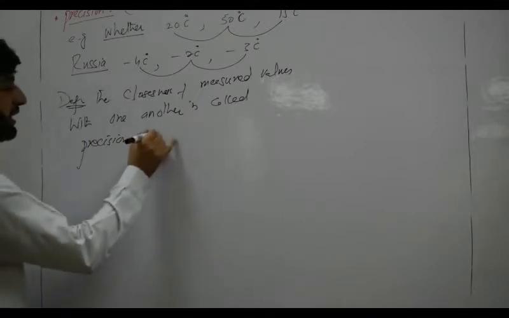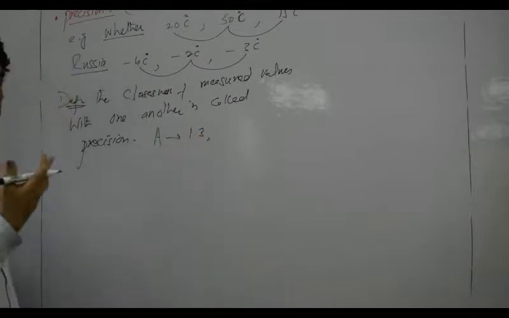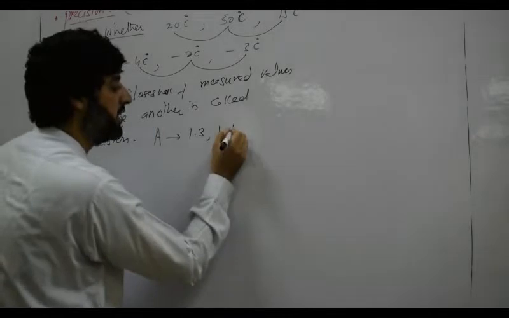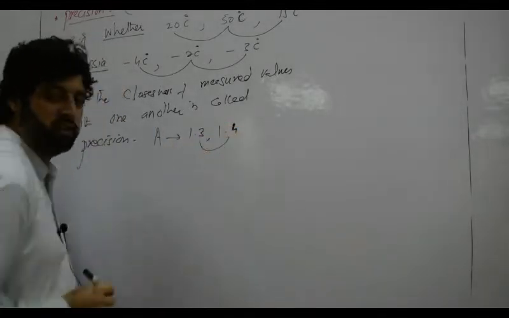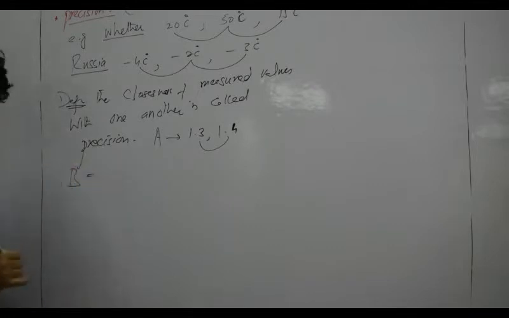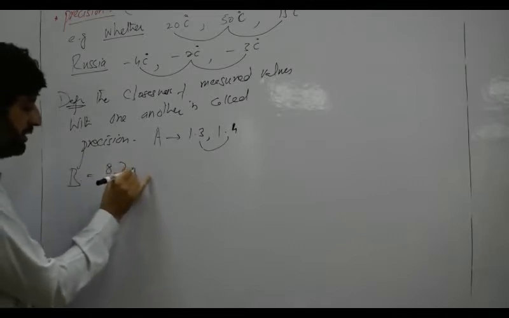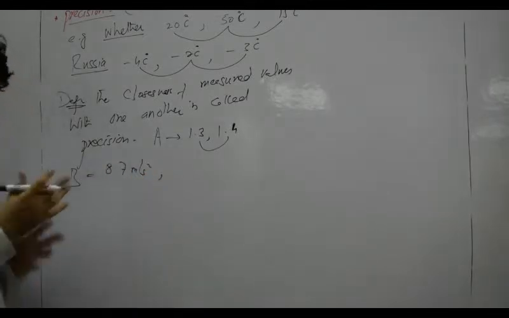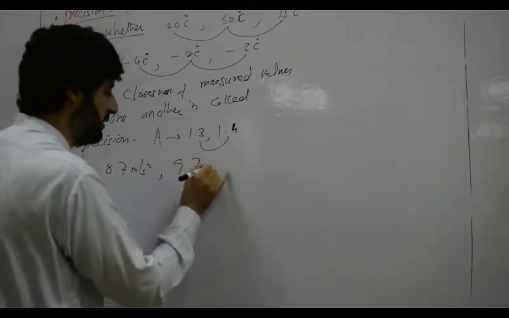Suppose a student A measures a reading of 1.3 and he repeats this experiment again and he finds the reading is 1.4. So look at here. These readings are more close to each other. If these readings are close, it means that this reading has high precision. Suppose another person B wants to calculate the value of g. He found that the value of g is 8.7 meter per second square, and he repeated this experiment again and he found that the reading of g is 9.7 meter per second square.